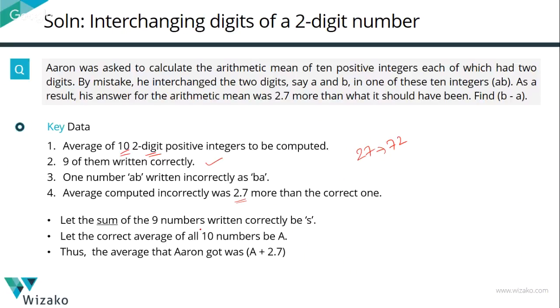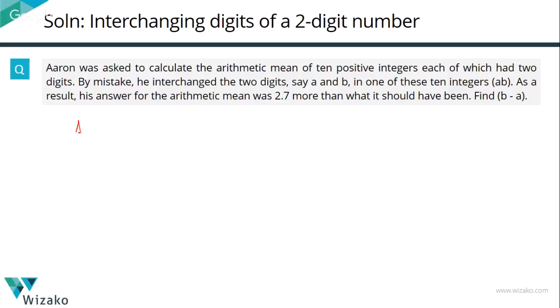Let the sum of the 9 numbers that he wrote correctly be S. So that's right in Aaron's case, and that is right as it should have been. So there's nothing that needs to be done there. Let the correct average of all 10 numbers be A. The average by Aaron will therefore be A plus 2.7. Based on this, Aaron's average A plus 2.7 would have been the sum of the 9 numbers that he wrote right plus BA. Excuse me for this mistake. A plus 2.7 is equal to S plus BA divided by 10.